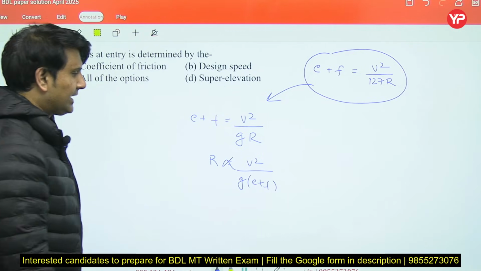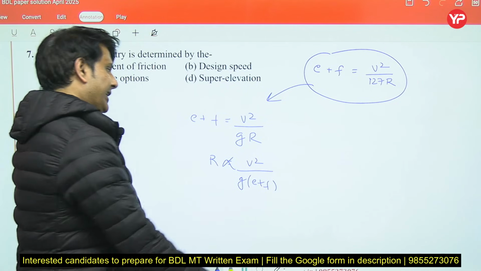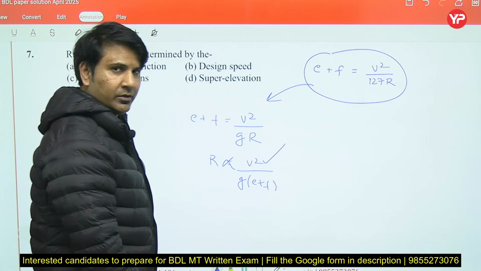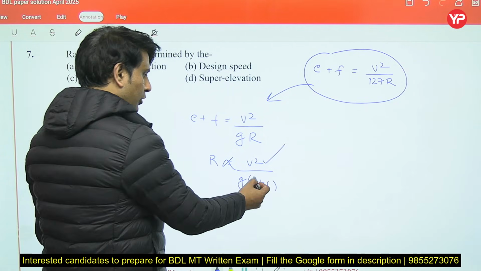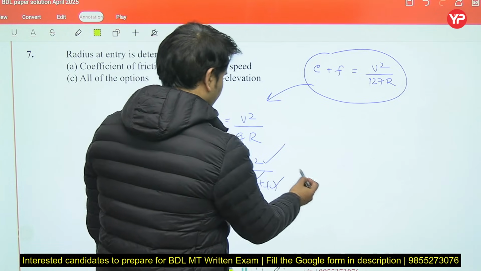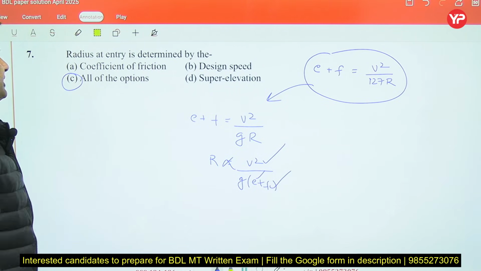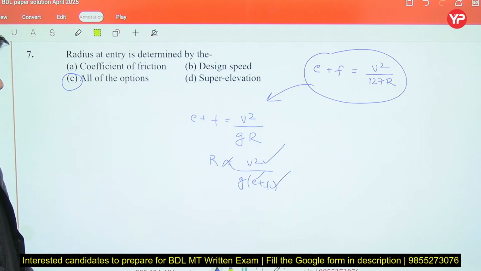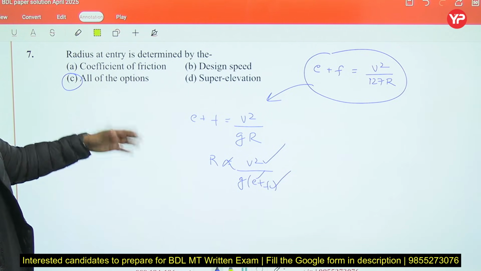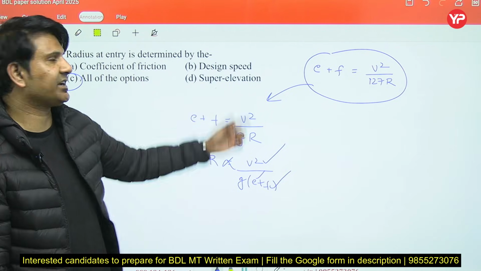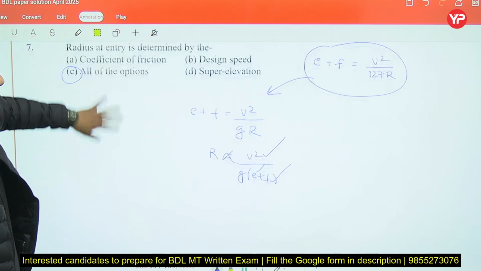So the radius is related to design speed, it is also related to super elevation and your lateral friction. It means that all options are correct. So the radius at entry is determined by coefficient of friction, super elevation and design speed. All of the options are right.